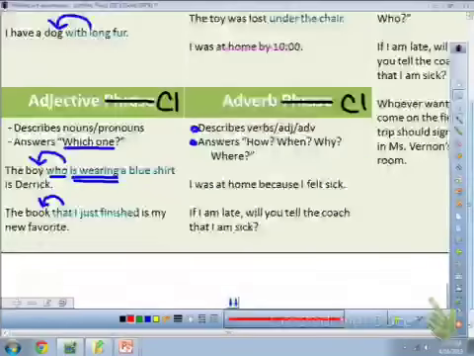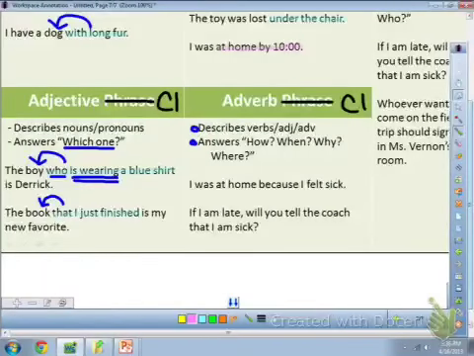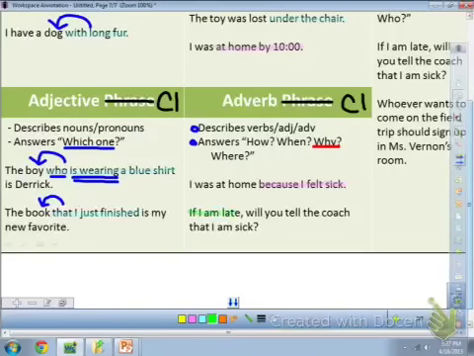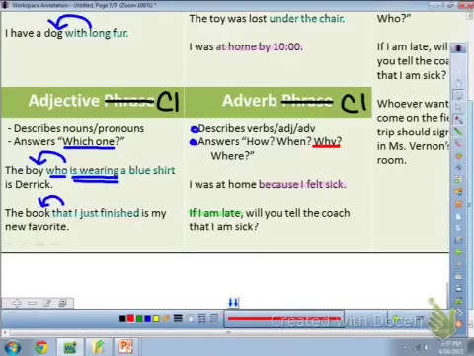Adverb clauses, I was at home because I felt sick. Because I felt sick is a clause that tells you why. If I am late, will you tell the coach that I am sick? In this case, if I am late is an adverb clause, and you could really say that it either tells you when to tell him or why to tell him. When's probably better, but in either case, they're all adverb questions. And since there is still a subject and verb, it's an adverb clause.